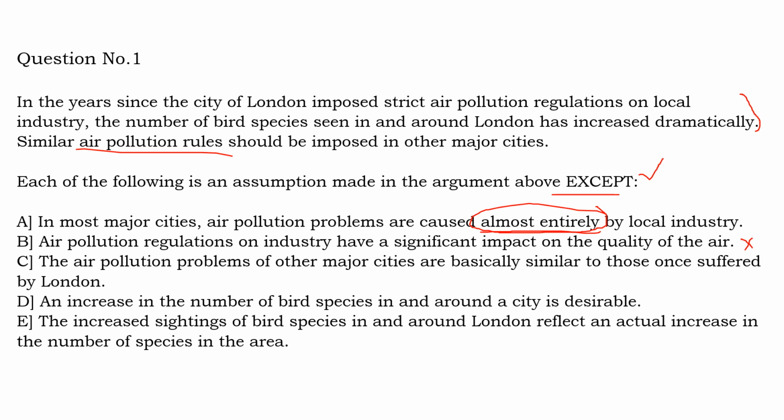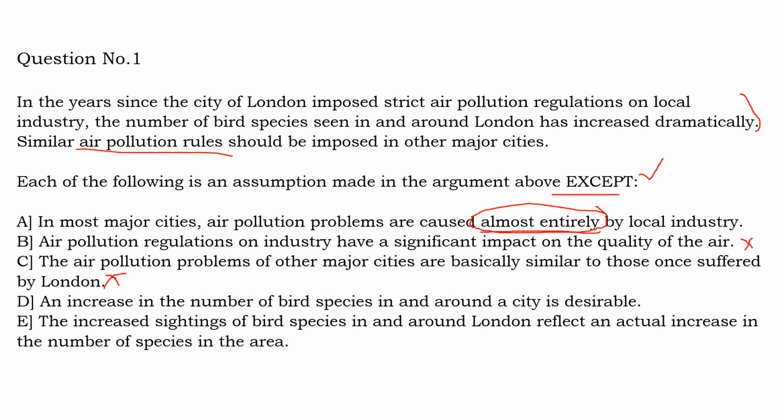Why is he arguing that this same kind of rule should be imposed in other cities? Because he assumes that all the other cities are facing air pollution because of local industries like London. So that is why he says that since the problems are similar, the solutions also should be similar. So this assumption is also made by the author. So this is why it is not our answer, because we need an exception.